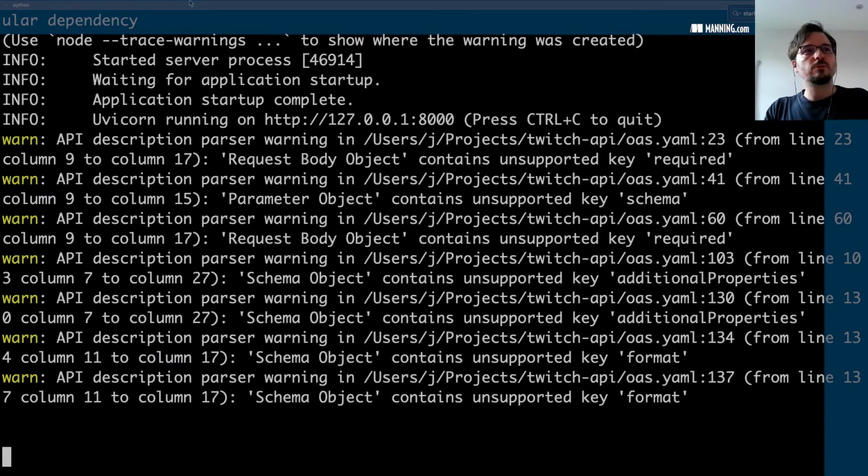By the way, you can ignore all of these warnings. The specification has been validated with Swagger's editor, which means it's correct. So don't worry about this. Again, at some point it will finish.